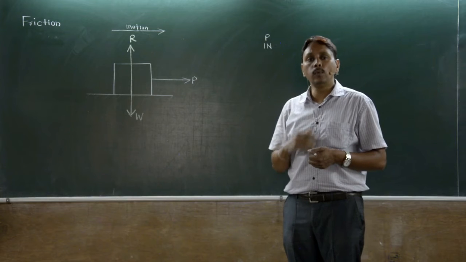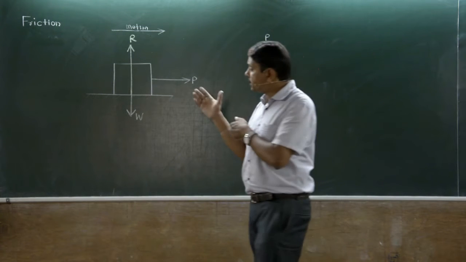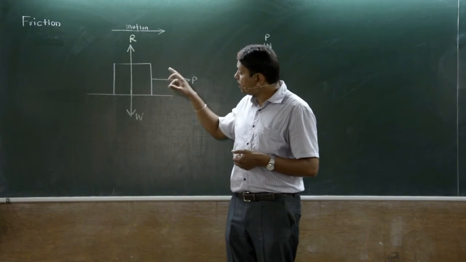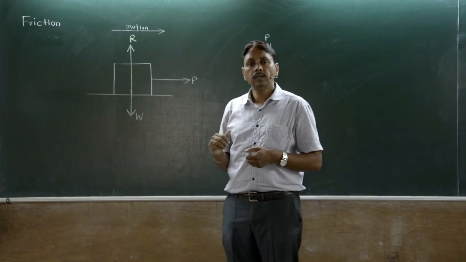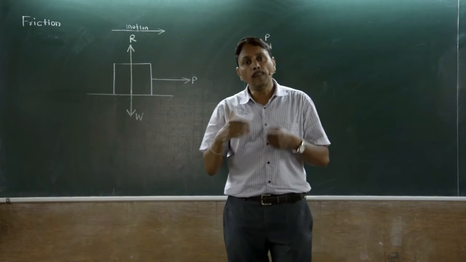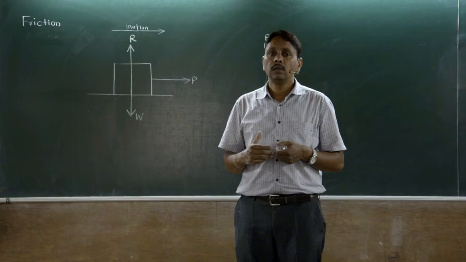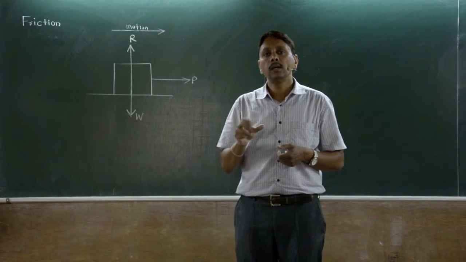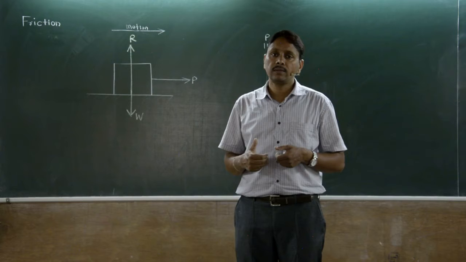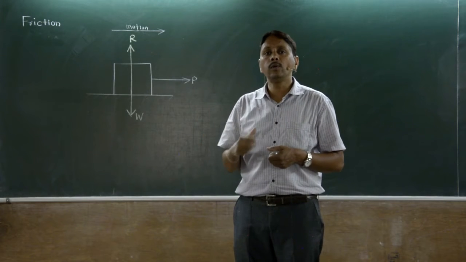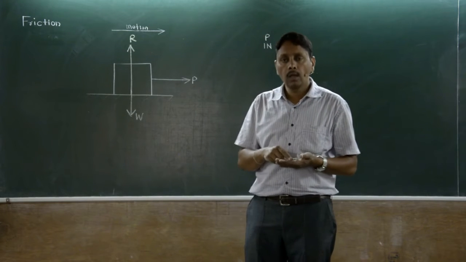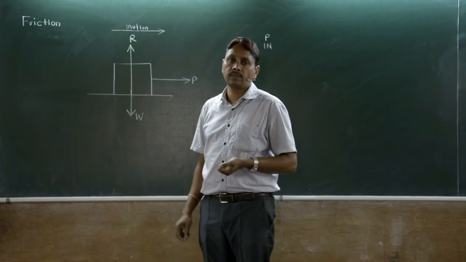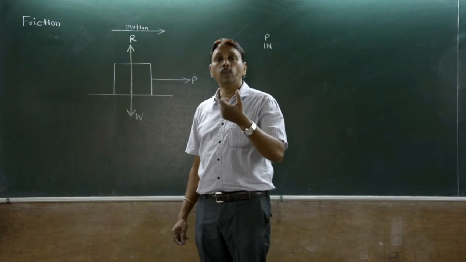So why is it not moving? As we discussed earlier, whenever a body is on a rough surface, that surface opposes the motion of that body. That opposition offered by the surface to the motion of the body we know as friction or frictional force, which always acts tangential to the surface of contact and opposite to motion.